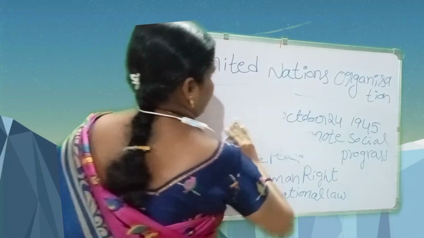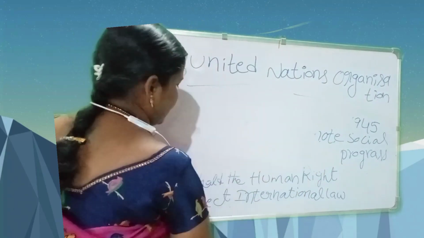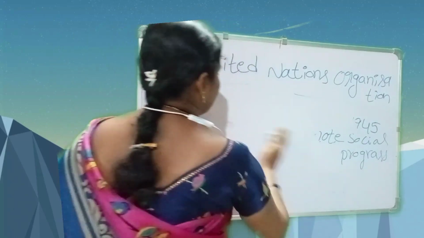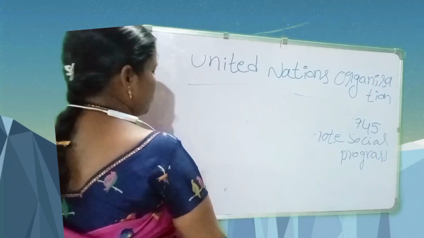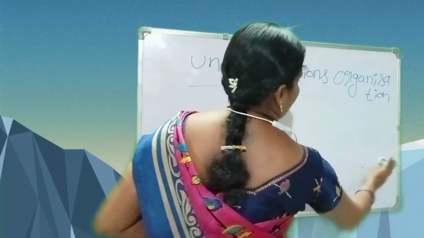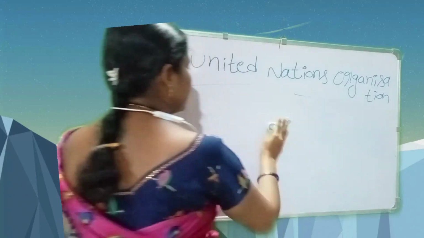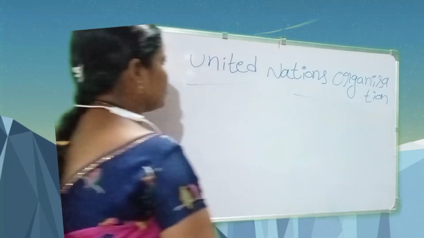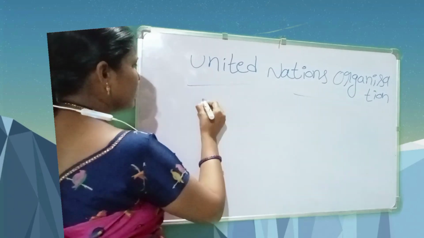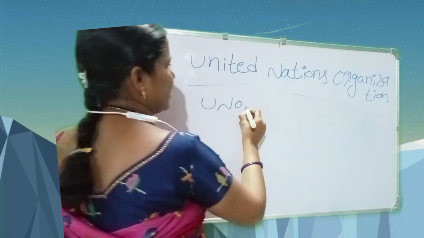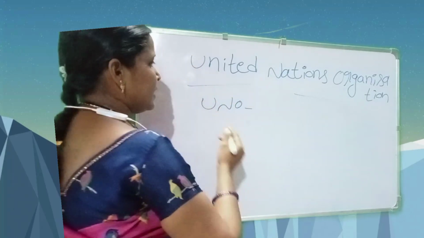Next, UNO has some organizations also. This United Nations Organization was formed after the Second World War. Its main aim is to prevent the wars and maintain and preserve the peace. UNO has other organizations also.